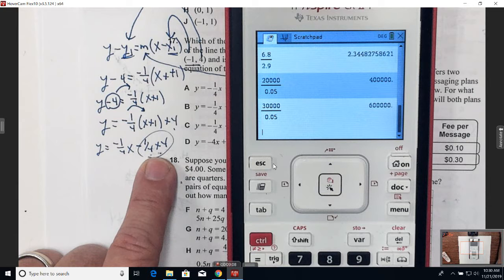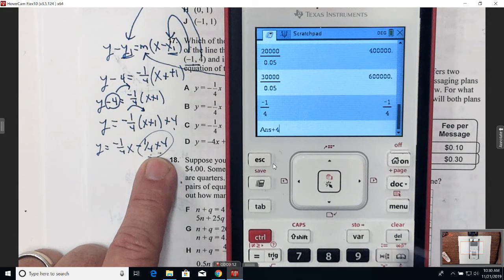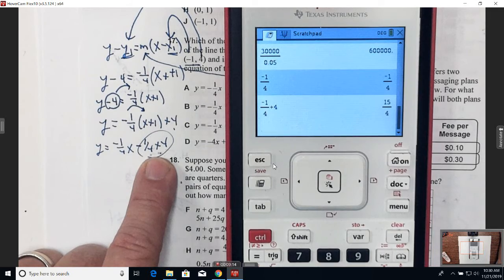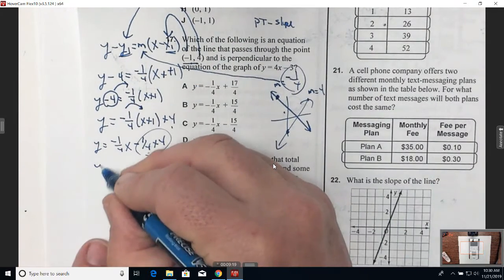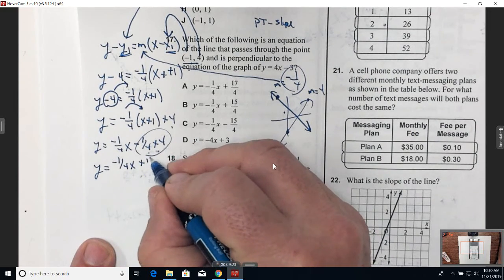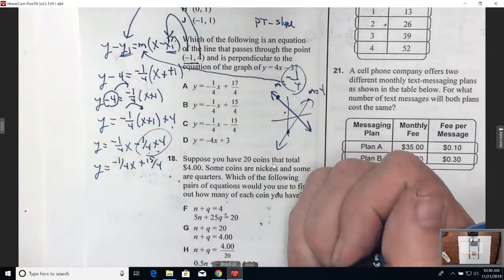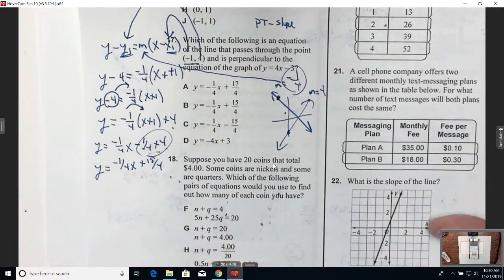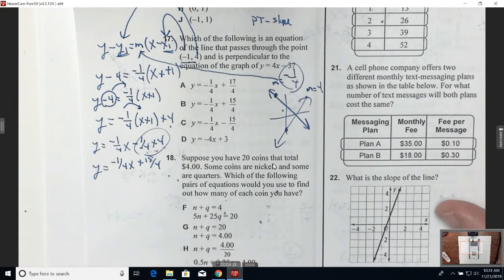And I'm combining a -1/4, right, plus 4. And so I get 15/4. Positive or negative? Positive. 15/4. So my equation is y is equal to -1/4 x plus 15/4. You got it? When I combine those, my calculator told me it's 15/4. So which answer choice says that?